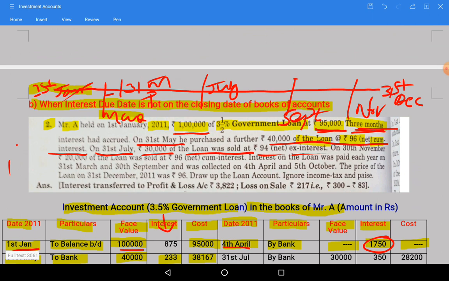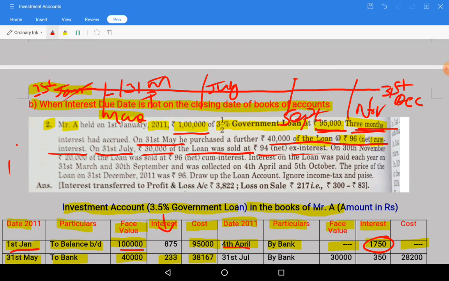So 95 rupees each unit of 1000 securities. That is how I have taken it. Previously also, if we deduct here two zeros, 95,000 divided by 1000, it will become 95.